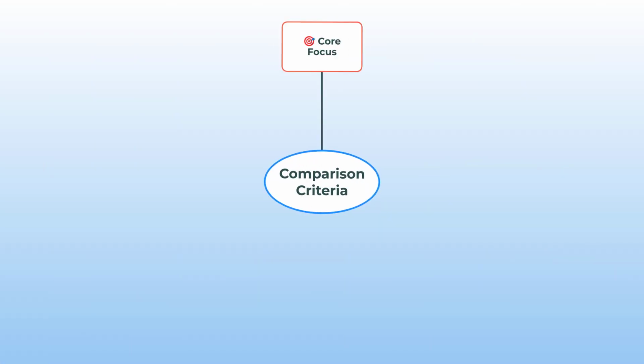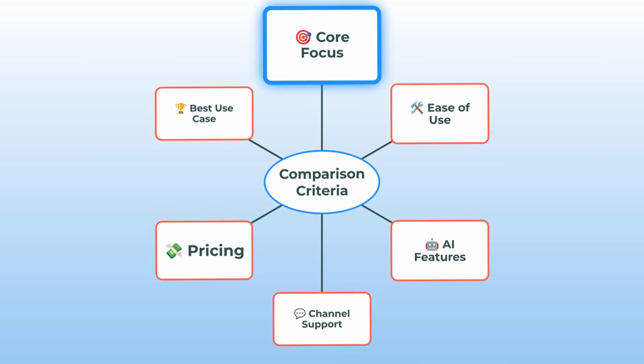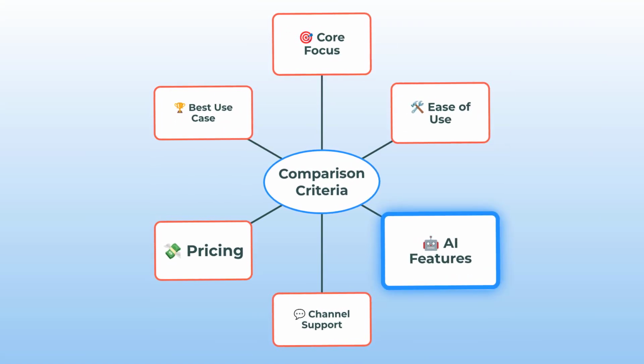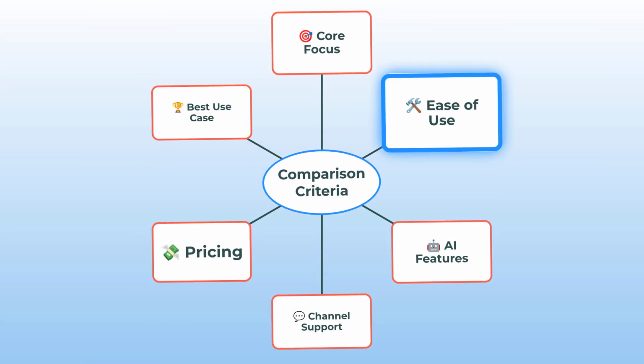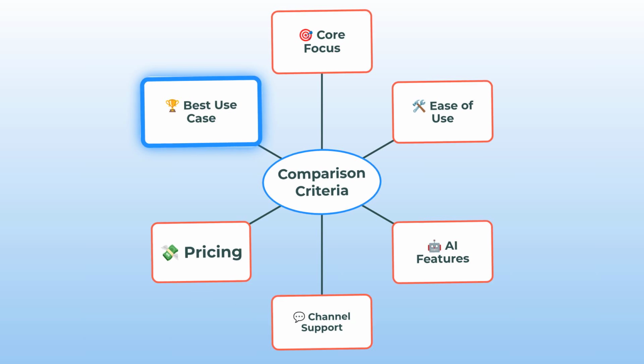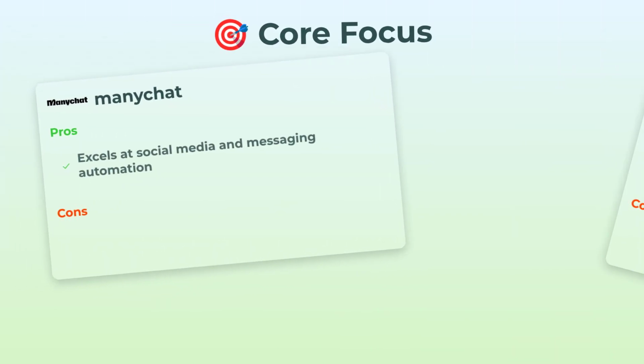All right, so here's our little roadmap. We're going to dive into 6 main categories: core focus, ease of use, AI features, channel support, pricing, and best use case. Trust me, by the end, you'll totally know which one fits your project. So first, let's talk core focus.